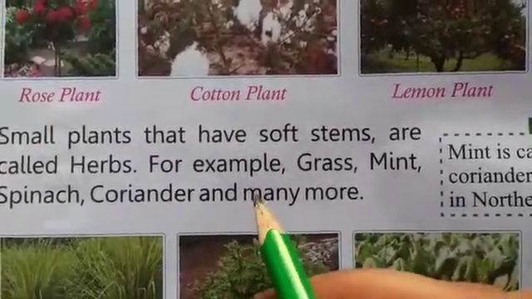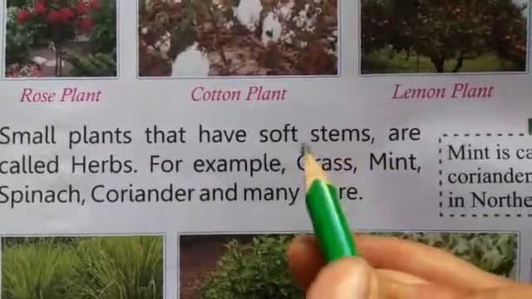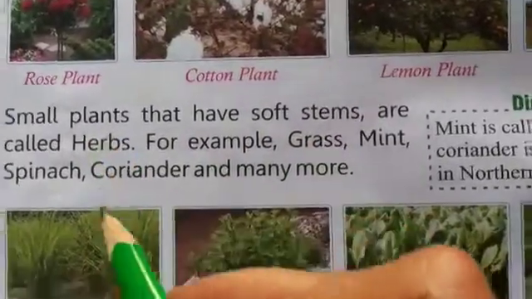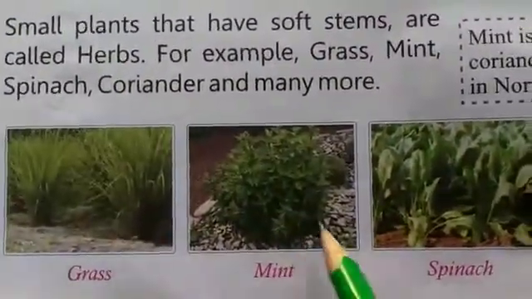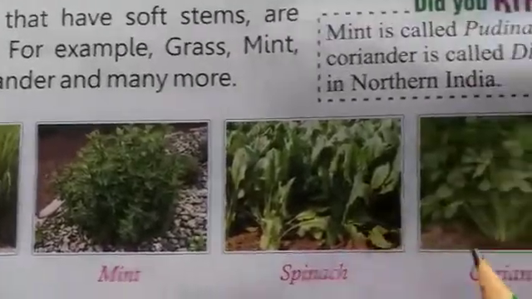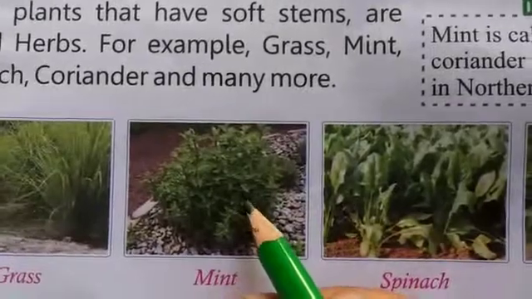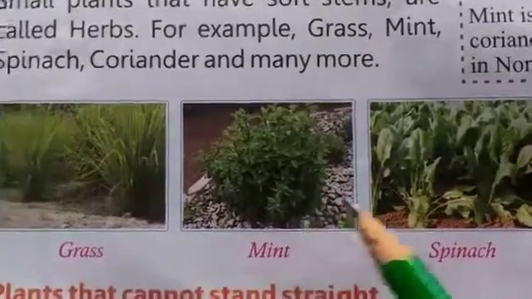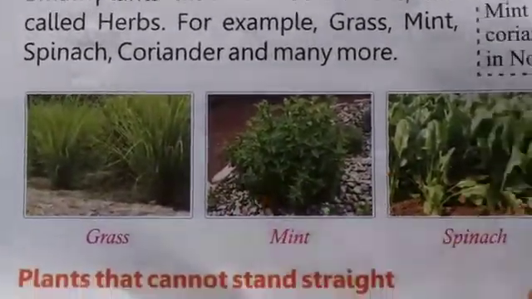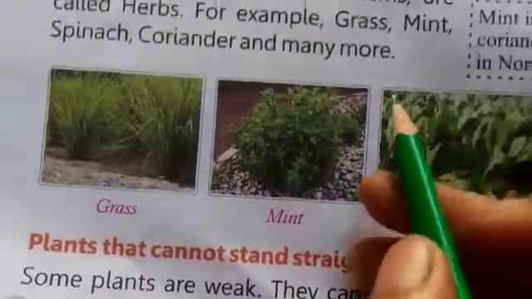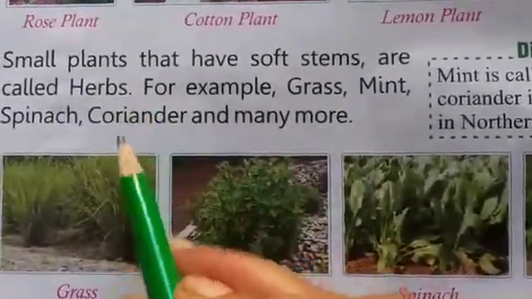These all have soft stems and are small in size. You can see the picture: grass, mint, spinach, coriander. These are the shrubs. These are the herbs.